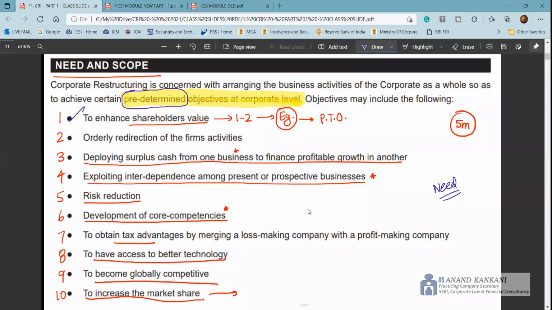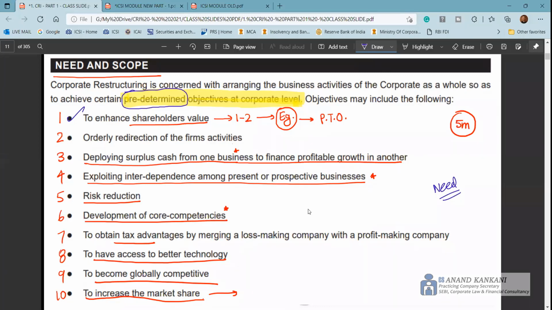One is to enhance the shareholders' value, where you try to expand the valuation of the company by doing more and more expansion. By acquiring more companies, you grow bigger in terms of your market value as well as your customer size, and all that results in higher profitability. So that's where you enhance the shareholder value.